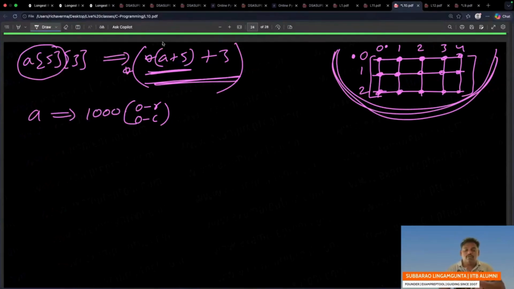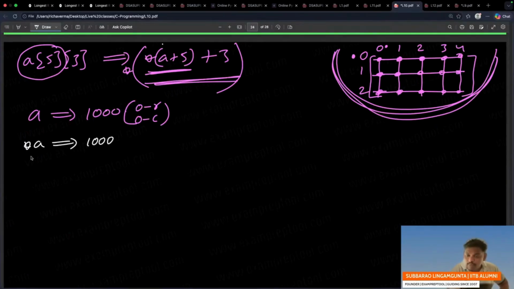See this one, without adding anything, directly if you say star, then it is also 1000. But remember, because you have not done any plus or anything,